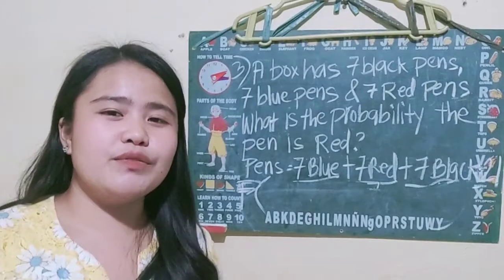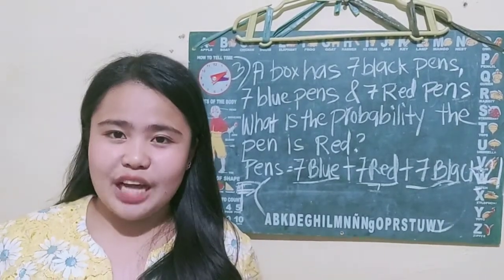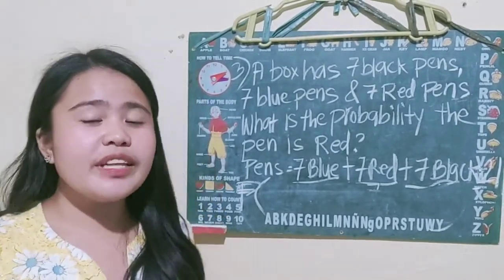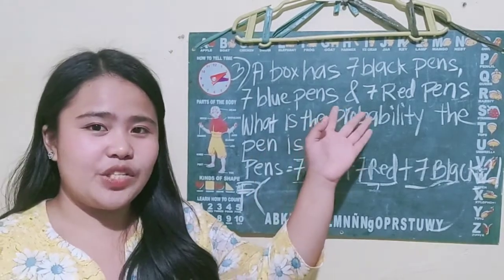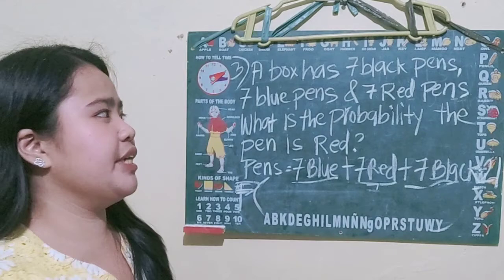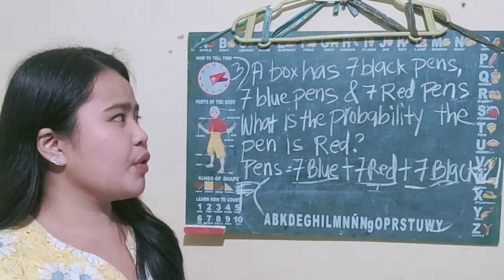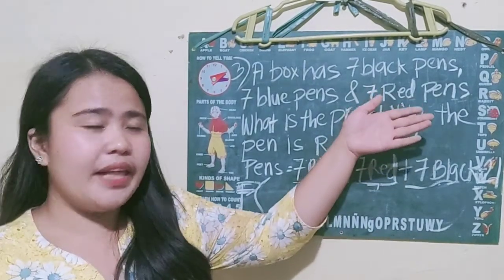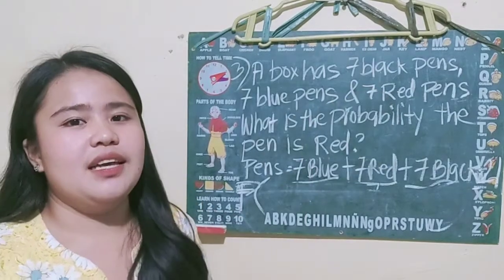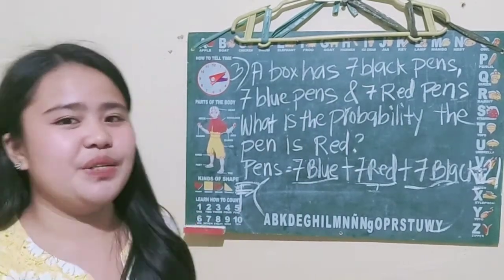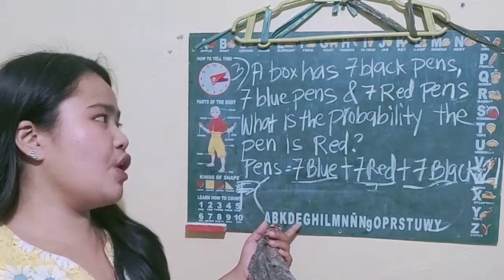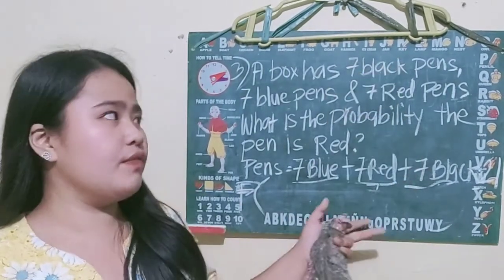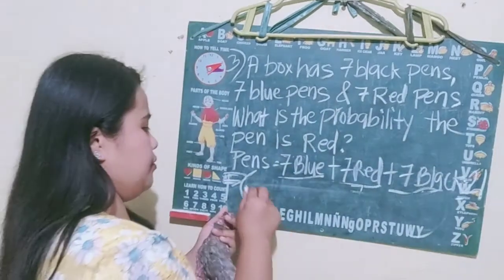Before we move on to our next example, which is our fourth and last example, we will try this question again, example number 3. What if we look for a black pen instead of a red pen? What will be our answer? Our formula is the probability of the event, which is the black pen.